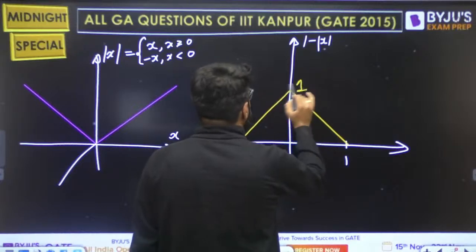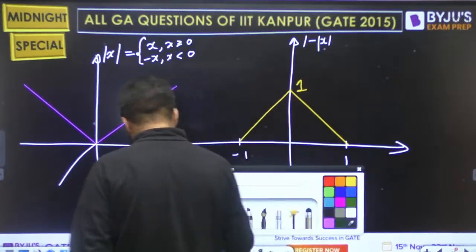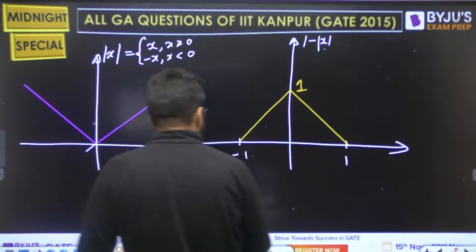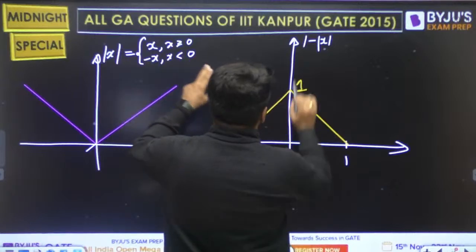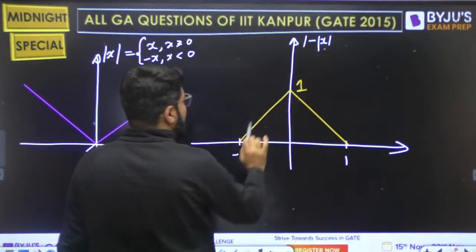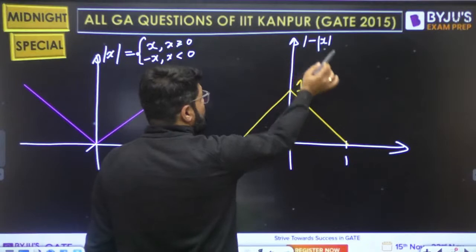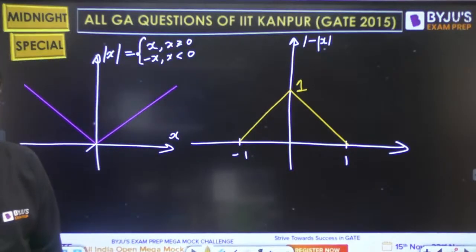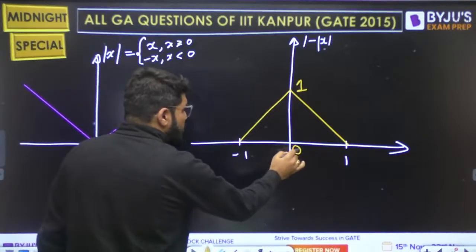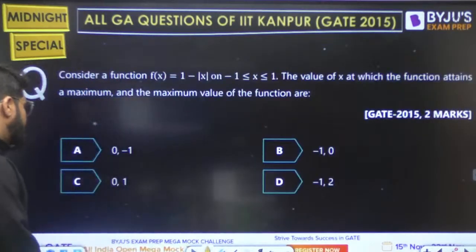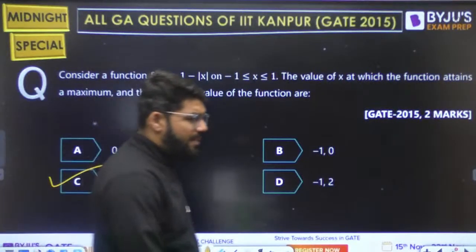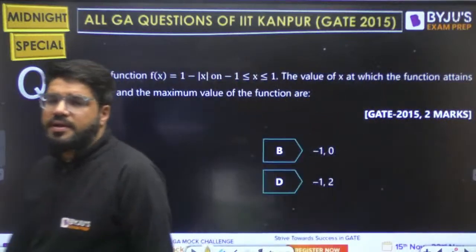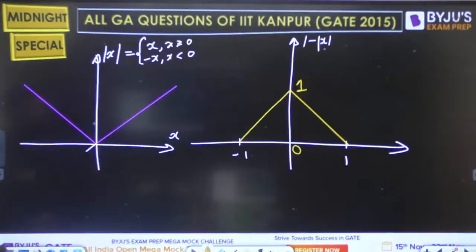So very clearly its maximum value is going to be 1. This portion was 0. 1 minus 0 will become 1, and at x equal to plus or minus 1, mod x is 1, so 1 minus 1 will be 0. So what should be the answer now? It has the maximum at x equal to 0 and the maximum value is 1. So the correct answer is simply C.